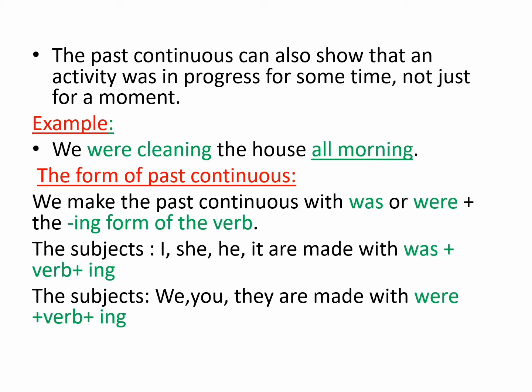Okay, let's see the form of past continuous. We make the past continuous with was or were plus the ing form of the verb. The subjects I, she, he, it are made with was plus verb plus ing, whereas the subjects we, you, and they are made with were plus verb plus ing.